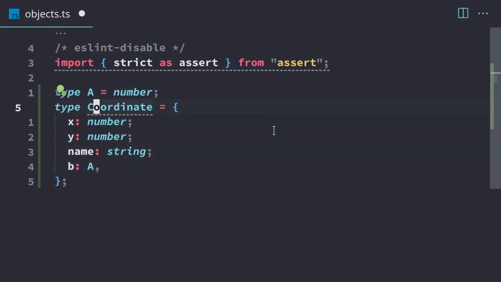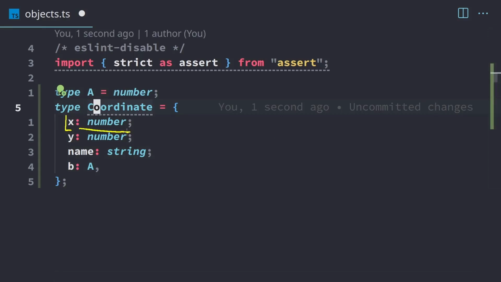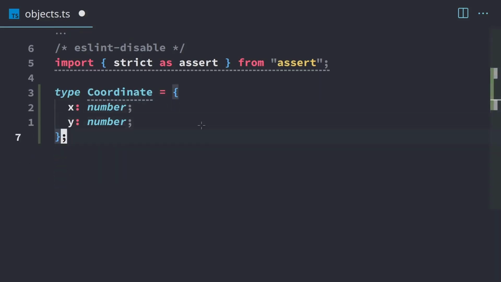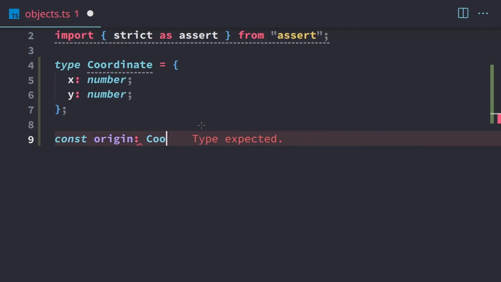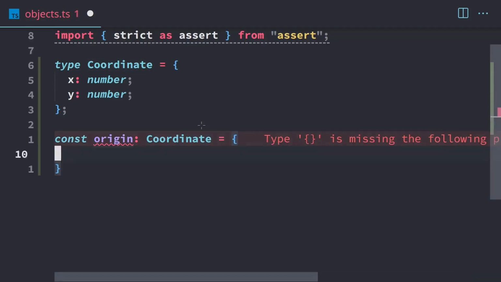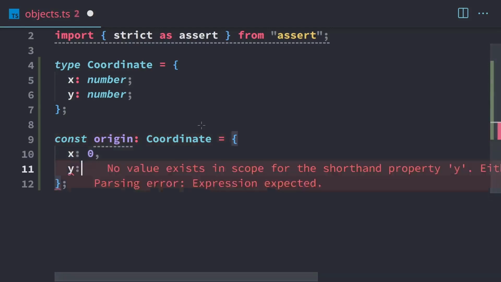So all that matters is that we have these properties. These are the property names we're going to use for our coordinate. And then each of these properties must have a type. And that's really just two components. So we're going to delete some of that stuff that I just made, because we just need the x and the y. Now to create a new coordinate, I'm going to make an origin. So that'll be at 0, 0. We use a colon Coordinate, and then we're going to use curly braces, semicolon at the end, and we'll set the x to 0 and the y to 0.